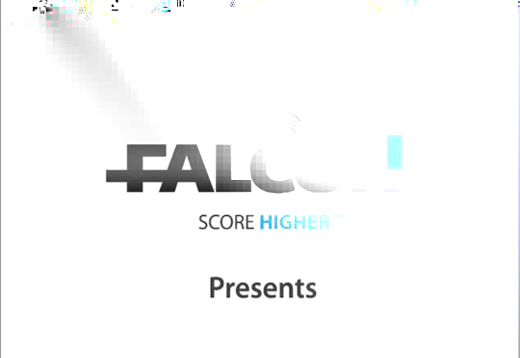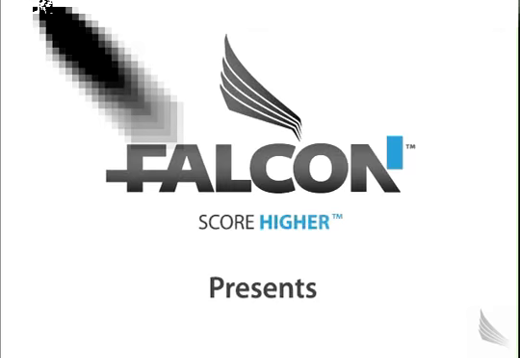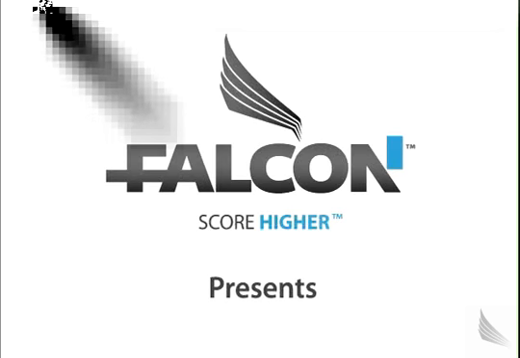The AT 30 refers to the 30S inhibitors, aminoglycosides and tetracyclines, A-T. The aminoglycosides include streptomycin, gentamicin, tobramycin, and amikacin. These are bactericidal drugs. The T, or the tetracyclines, are bacteriostatic drugs.